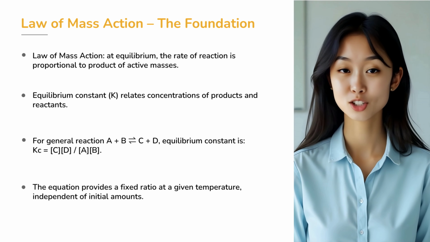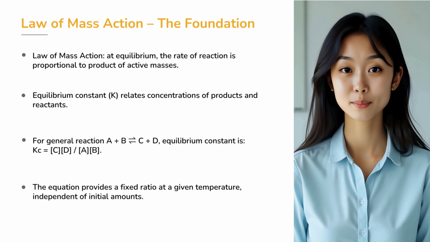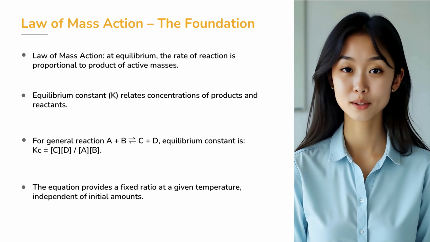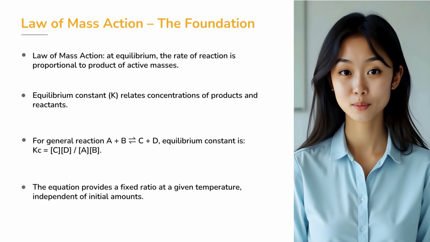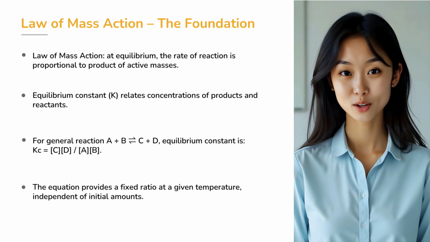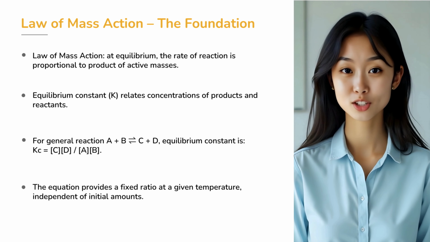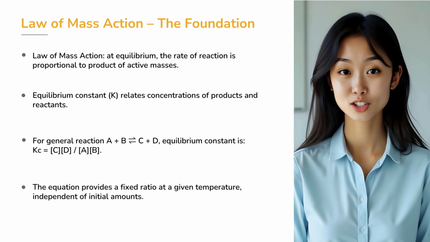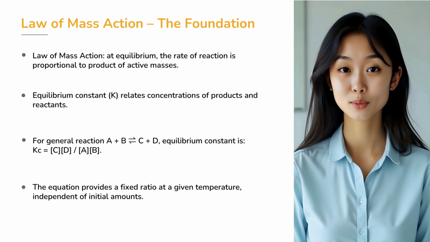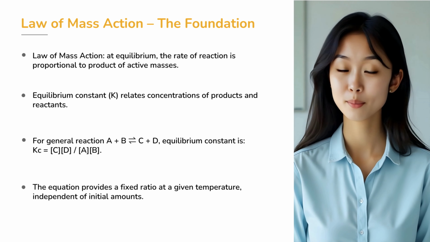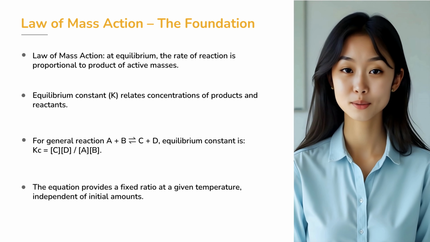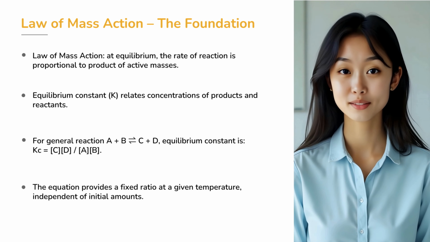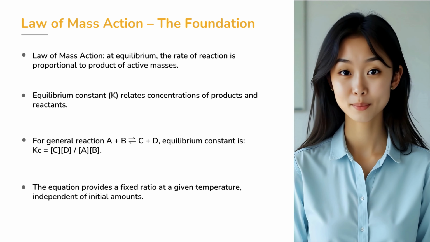For a general reaction, A plus B gives C plus D, at equilibrium the expression is Kc equals concentration of C multiplied by concentration of D, divided by concentration of A multiplied by concentration of B. This ratio stays constant at a fixed temperature, regardless of the starting amounts of reactants or products. Isn't that fascinating? No matter how you start, the system always settles into the same balance.